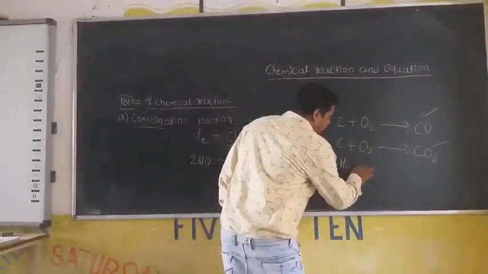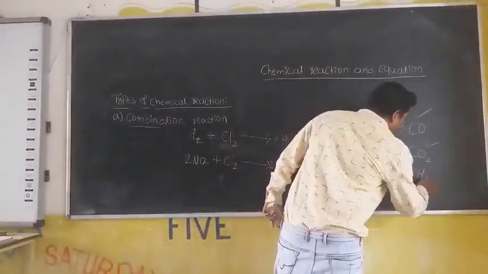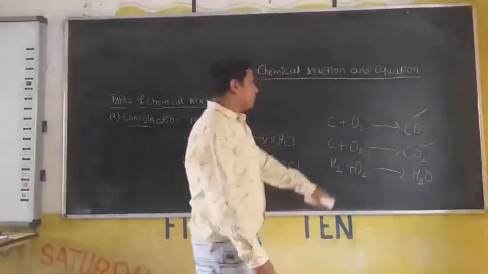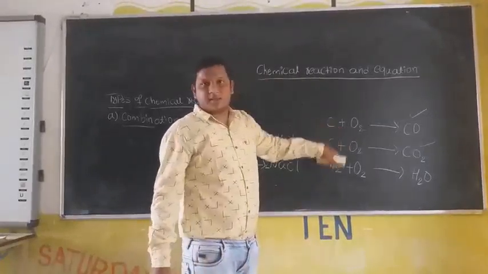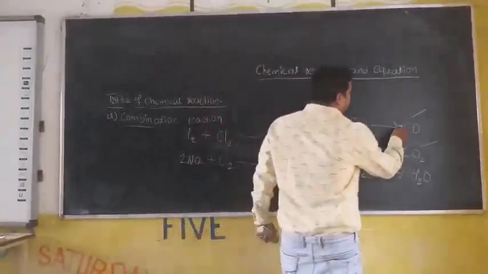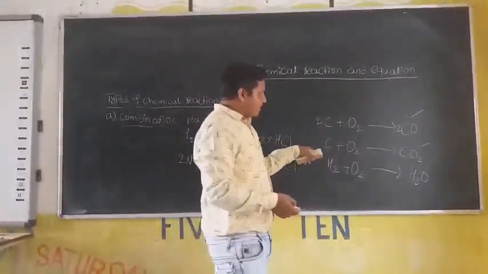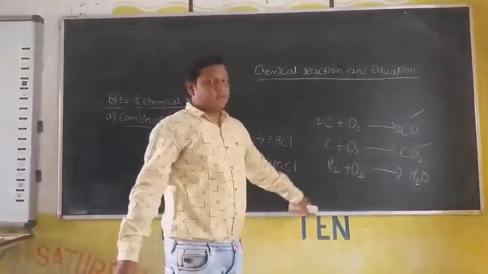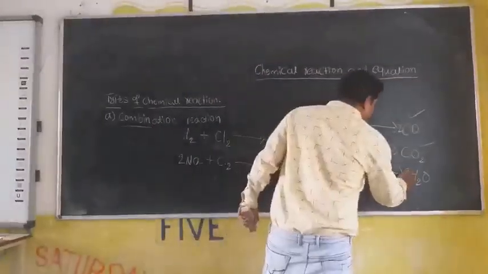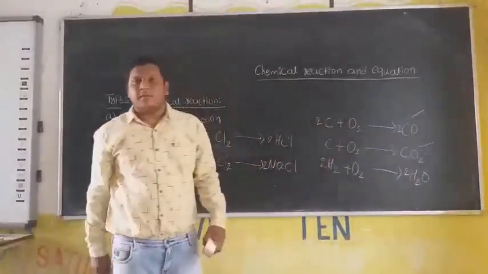When H2 reacts with O2, it produces H2O. Before going to that, you should balance. Is this reaction balanced? No, it is not balanced. Then add 2 here and 2 here also. Now it is balanced. Then what about this? This one is balanced. So the reaction is balanced. Then what about this one? This is not balanced, and hence add here 2 and 2. Now these are the balanced chemical reactions.